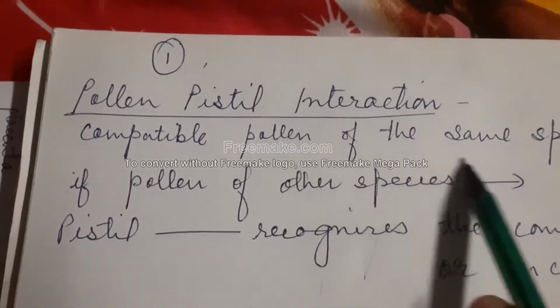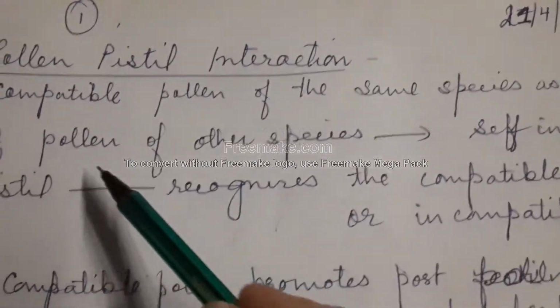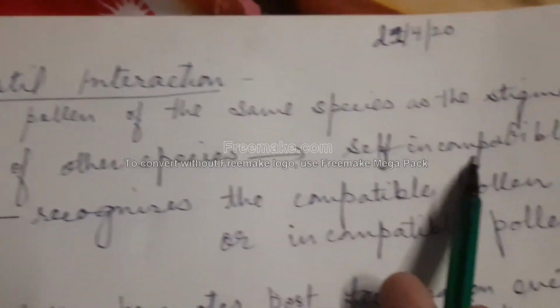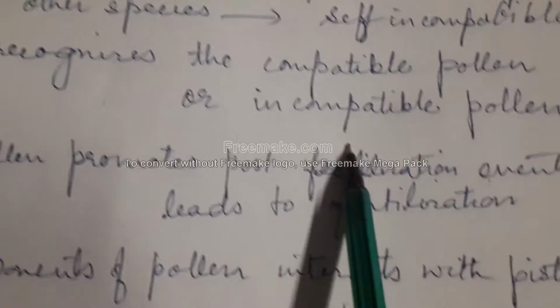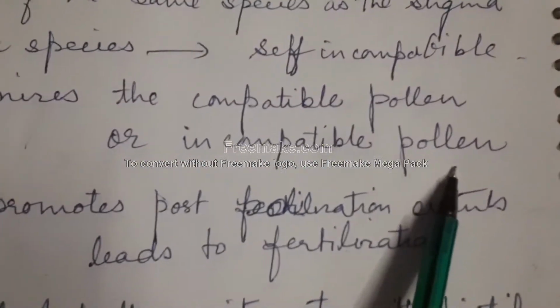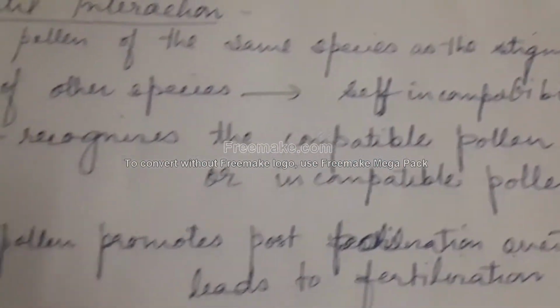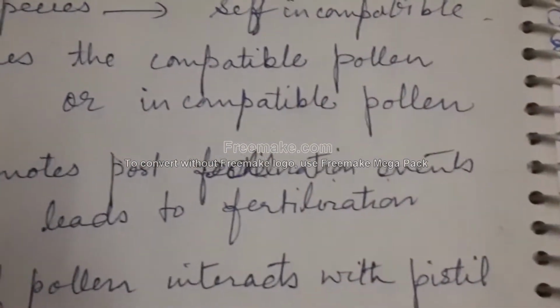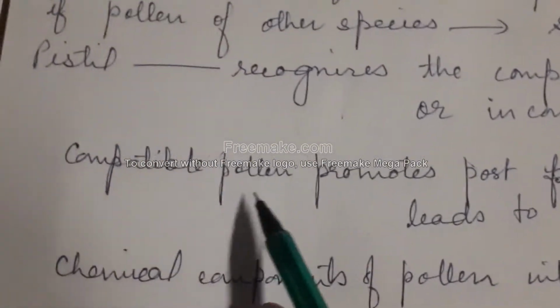Now, only the compatible pollen of the same species as the stigma is accepted, while the pollen of other species is incompatible. The pistil recognizes the compatible pollen or incompatible pollen. So, only the compatible pollens are able to germinate on the pistil, not incompatible pollen. Now, what is compatible pollen of the same species?